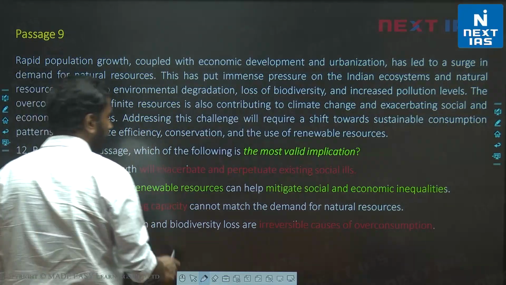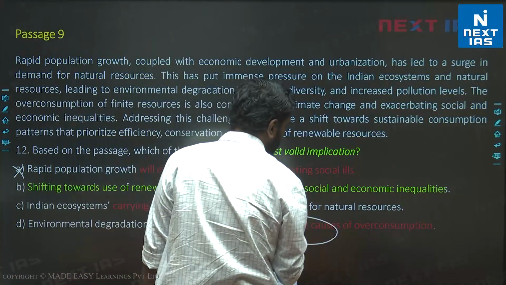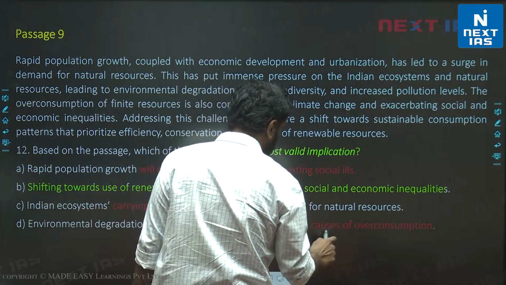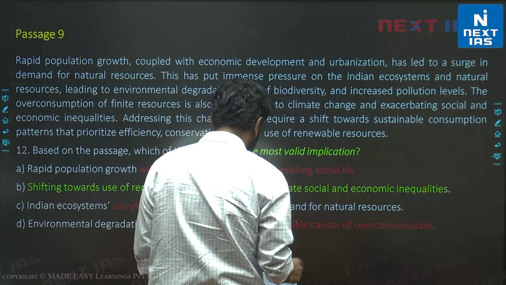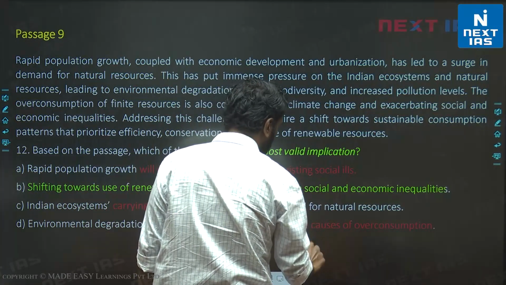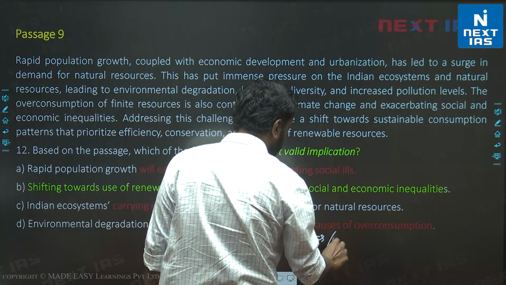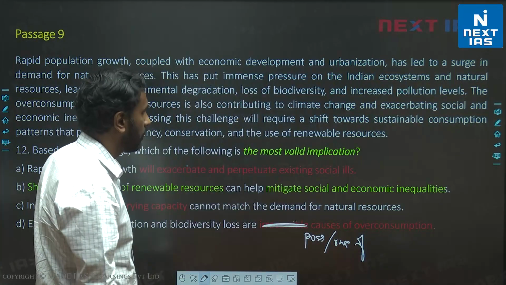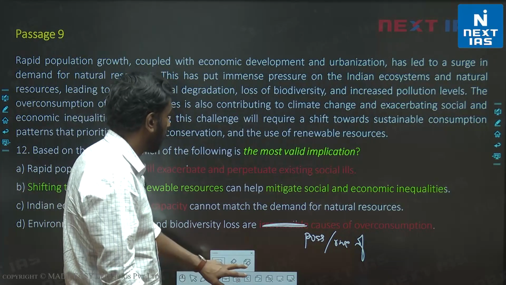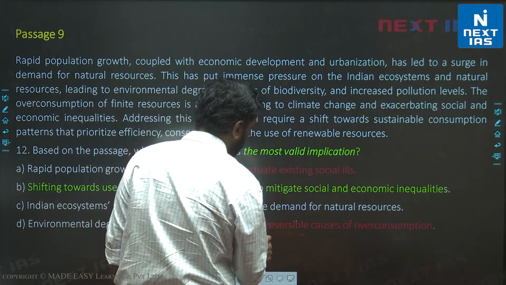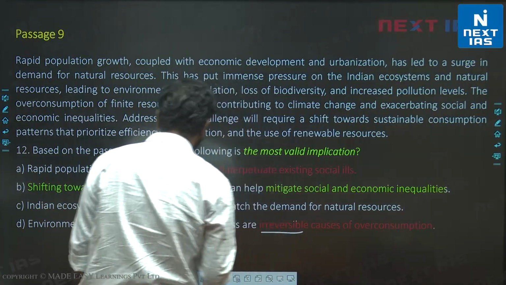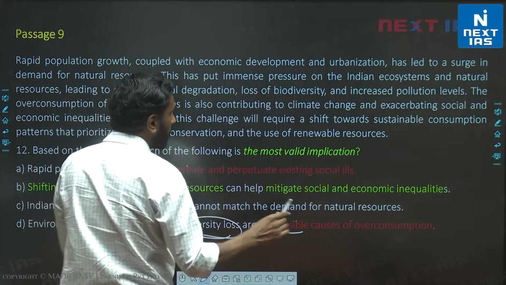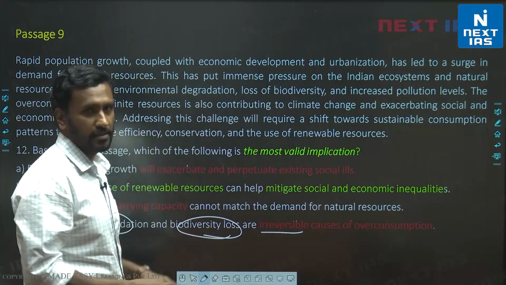Let's look at option D. Environmental degradation and biodiversity loss are irreversible causes of overconsumption. So they are causes of overconsumption, we can say, but they are maybe one of the possible causes. Right? So we don't have a particular problem with possible causes or one of the causes. What we do have a problem with is irreversible. Whether this loss of biodiversity and environmental degradation cannot be reversed, we cannot stop it, is not discussed in the passage.